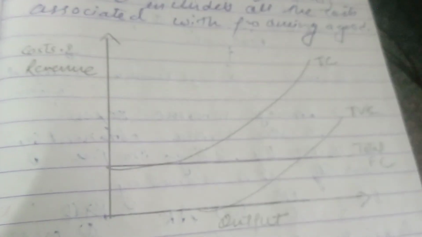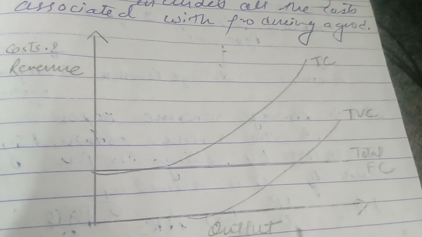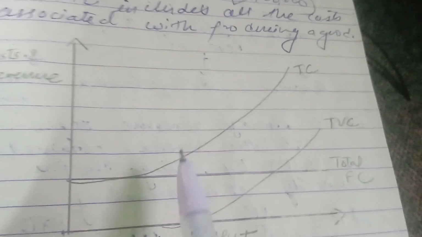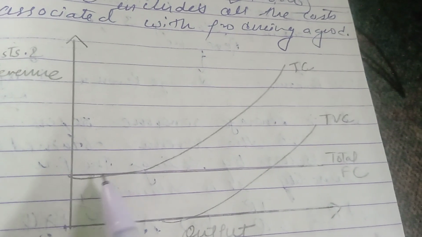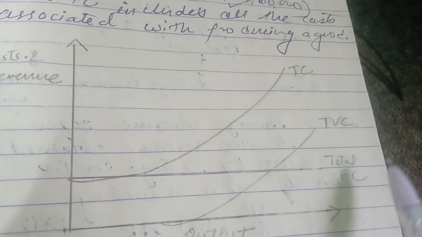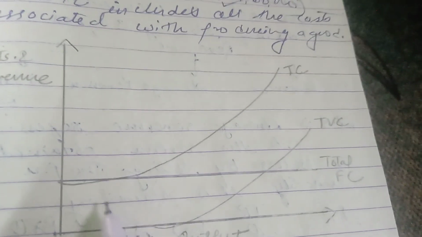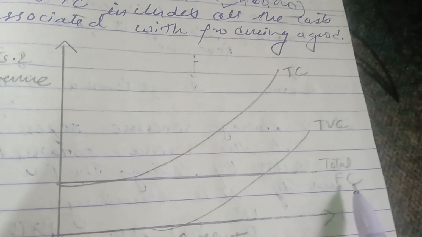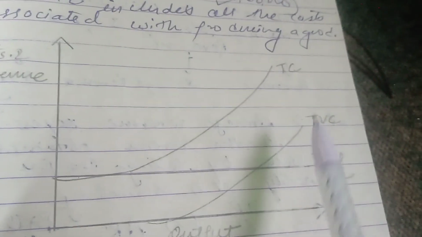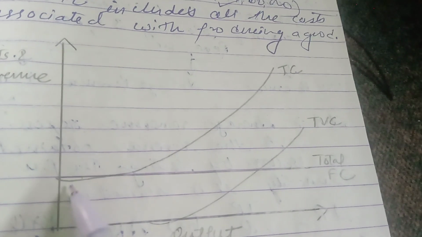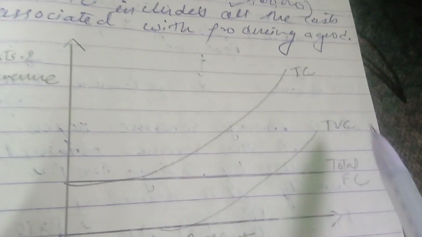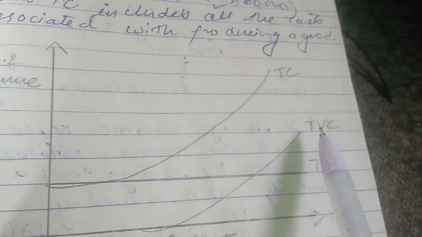Let's continue. Here you can see the diagram. Through this diagram we can see this axis is showing the output. This is for the cost and revenue. As you can see, total cost is through this curve, while the total variable cost is for this one, and this straight line is for the total fixed cost. What we get to understand through this diagram is that this total cost curve is above the total fixed cost and total variable cost.